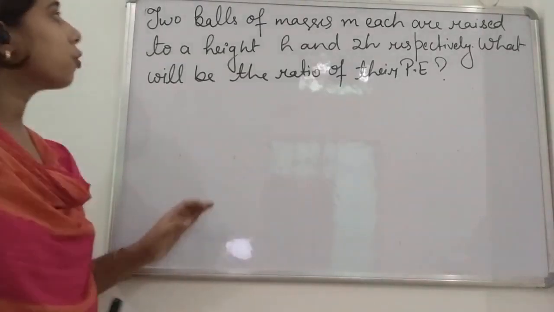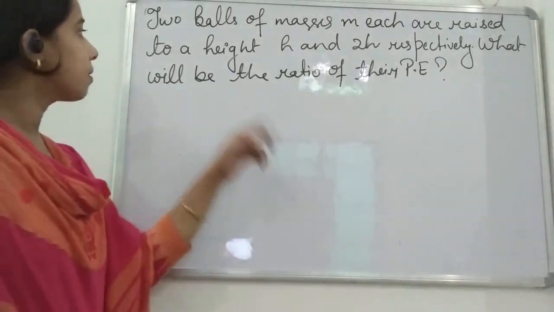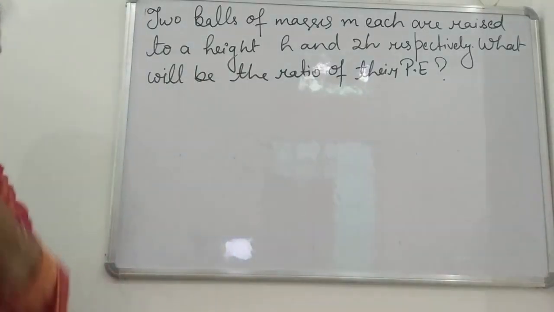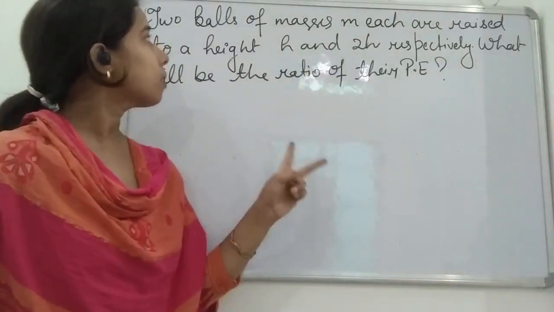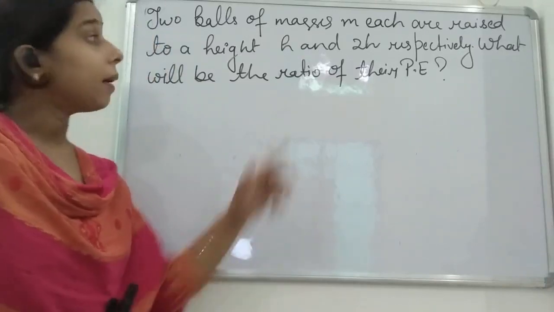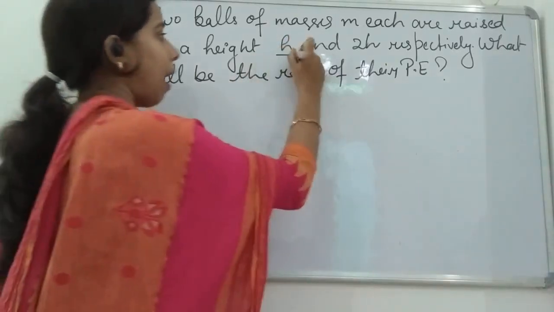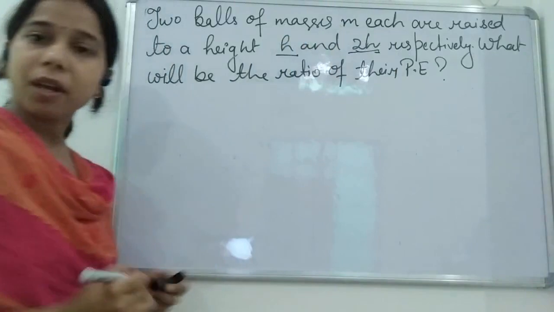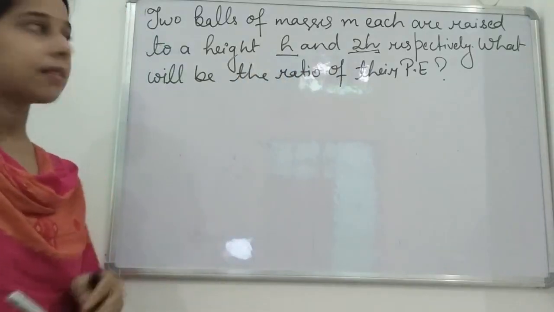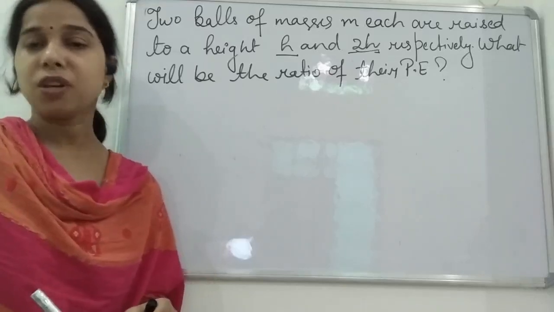Now you see the next question, student. 2 balls are there and 2 balls of masses m each are raised to a height of h and 2h respectively. What will be the ratio of their potential energy? Okay, so 2 balls are given, student, and both of them are having a common mass, and that is m. Okay, but the height, it varies. Okay, height is h and 2h. Okay, so the first ball is having height h and the second ball is having height 2h, but the mass is common for both of them. Now, what we have to find? We have to find the ratio of their potential energies.